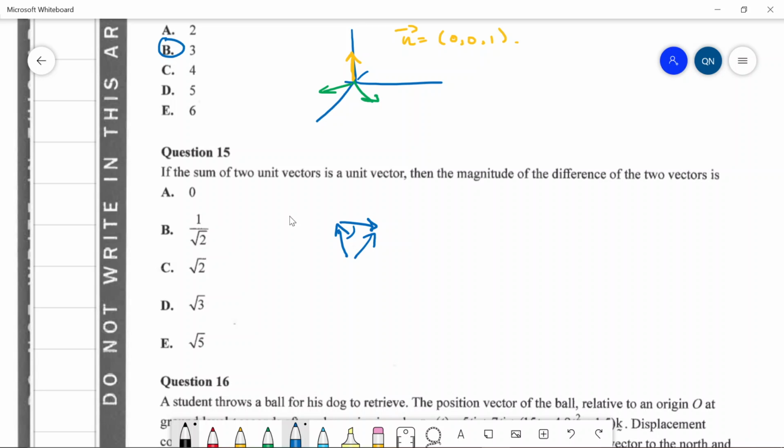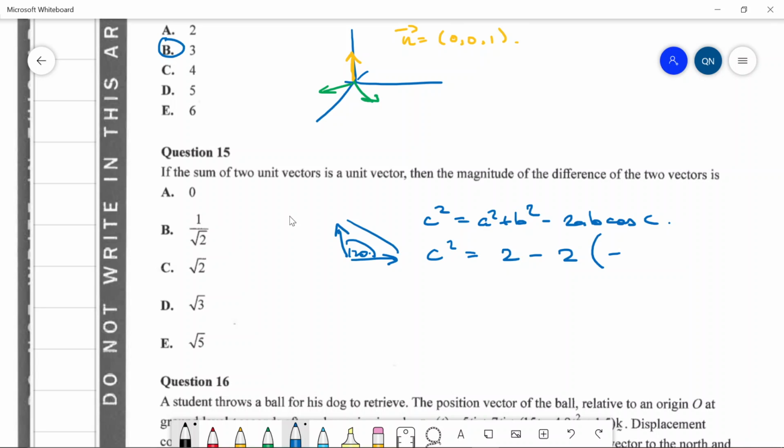So that means the magnitude of the difference of the two vectors is... So you have one vector pointing this way, the other vector is pointing this way. This angle would be 120 degrees. So maybe we can use the cosine rule. What's the cosine rule? It's c squared equals a squared plus b squared, is it minus 2ab cos c? Probably. So we have c squared is a squared plus b squared, this is 2, and then minus 2 times a times b, which is just 2, times cosine of 120. What's cosine of 120? It's negative half.